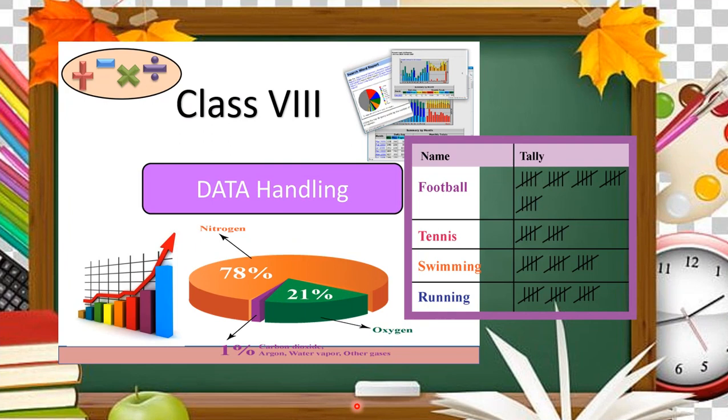Students, today we are starting our chapter number 5, data handling for class 8th. As we have studied this chapter in the earlier class also, so let us extend our knowledge for data handling. So let us understand it.